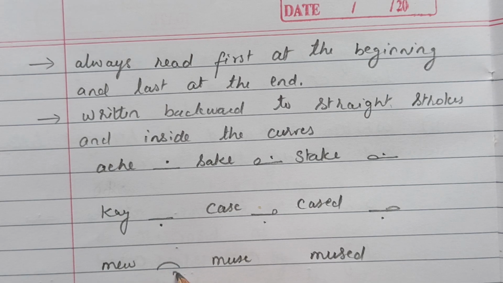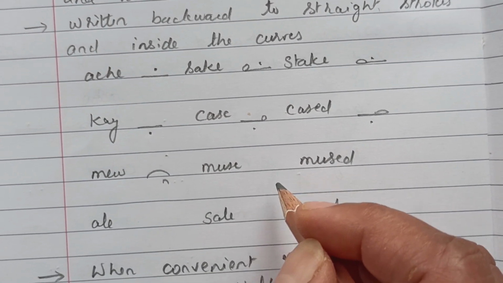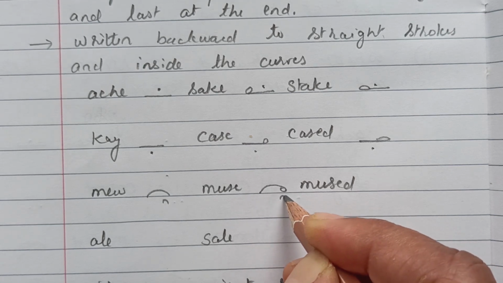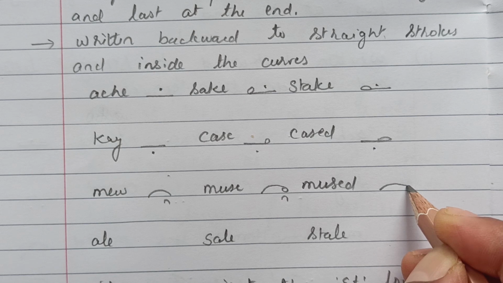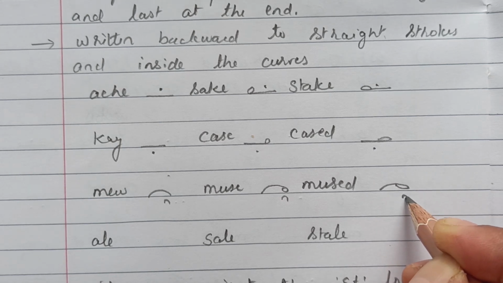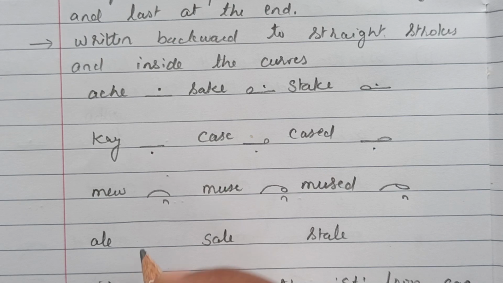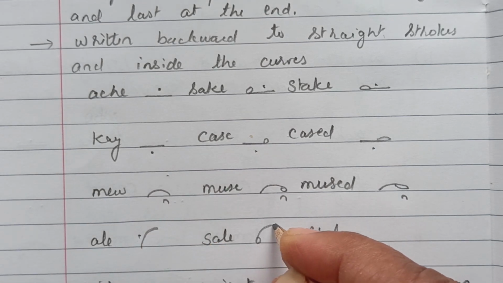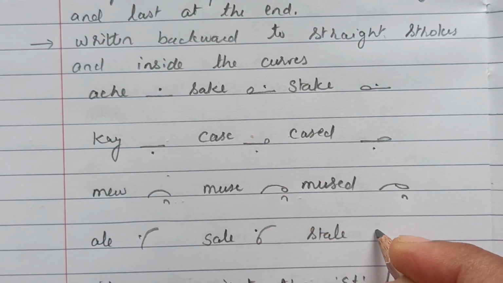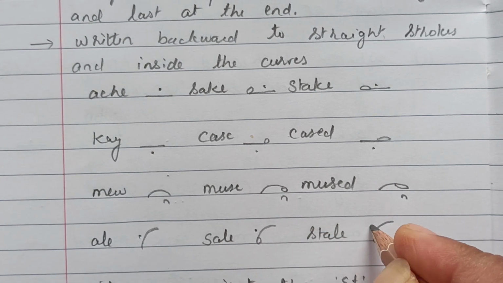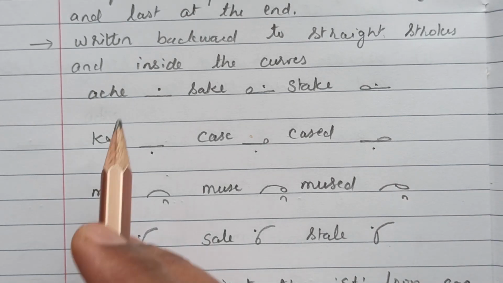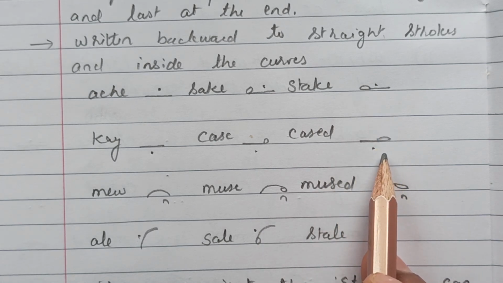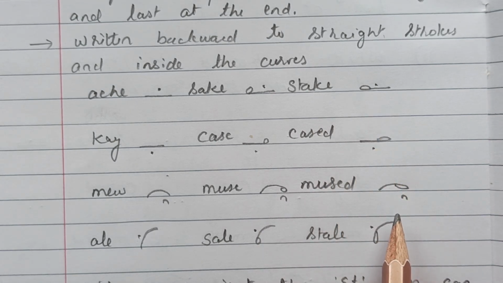Muse. M, circle S, U, muse. Mused, M, st loop and U, mused. Ale. Sail. Stale. So this is how the loop gives both the sound of st at the beginning and both st and ist at the end.